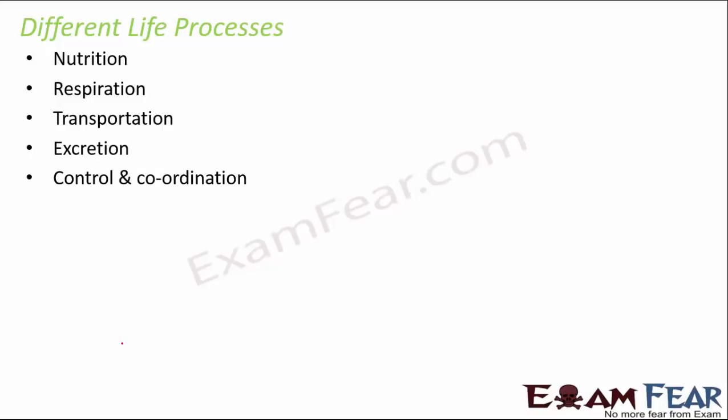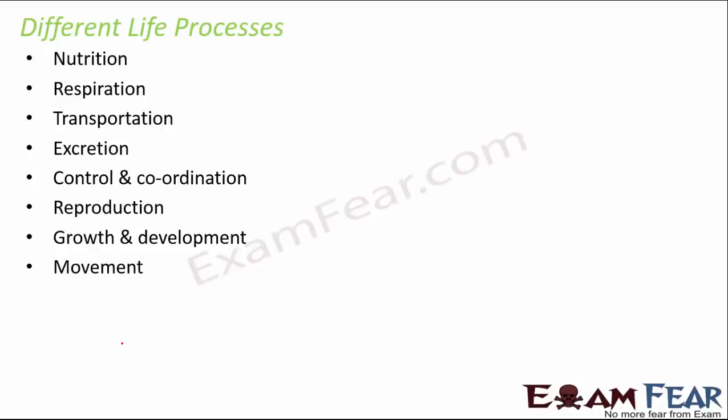And then control and coordination. Now all the actions that we do, like let's say we see an ice cream and we feel like having it, so how is that coordinated? Like what we see and what we feel, how is that coordinated? So that is what we will study in control and coordination. Reproduction, how do organisms reproduce and give birth to more organisms of their kind? So that's reproduction. Growth and development, now once organisms reproduce, they give birth to little ones, and how do they grow and develop to form mature organisms? So that is all about growth and development. And finally, movement, how do organisms move from one place to another? So these are the various life processes.